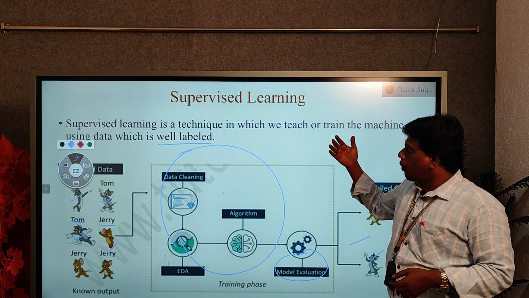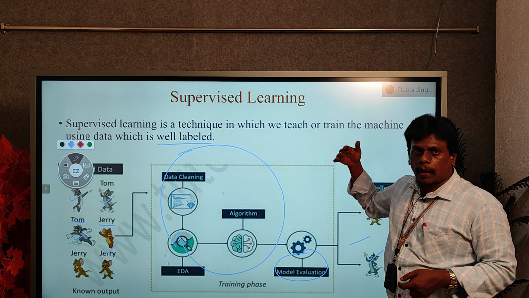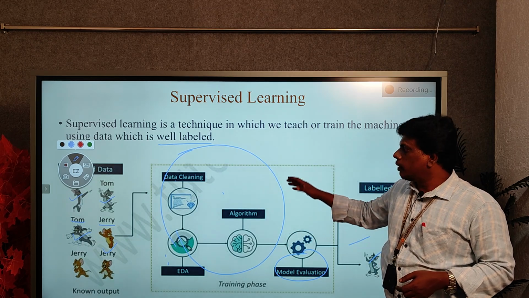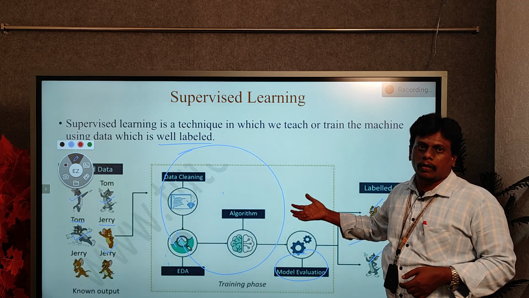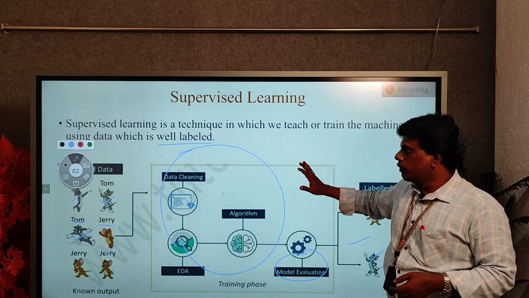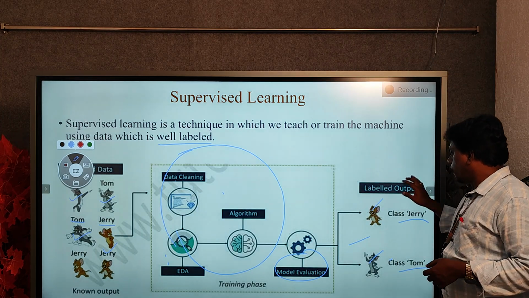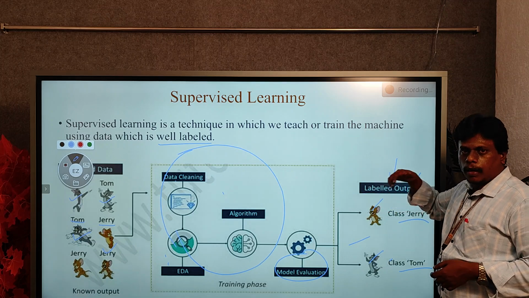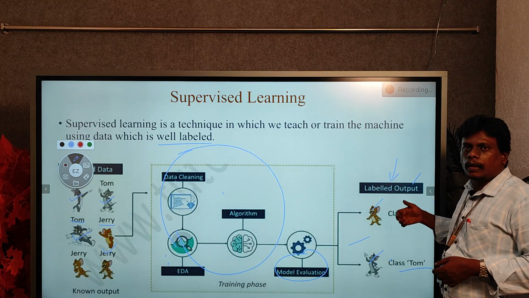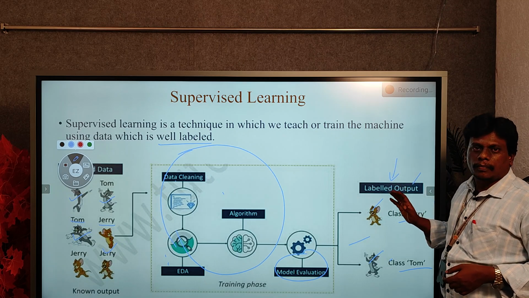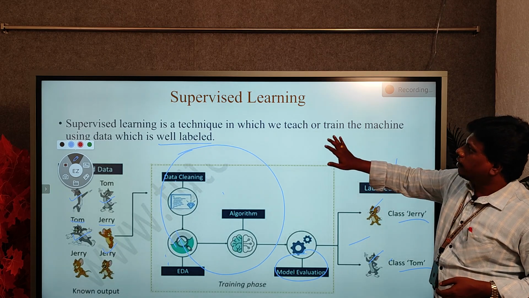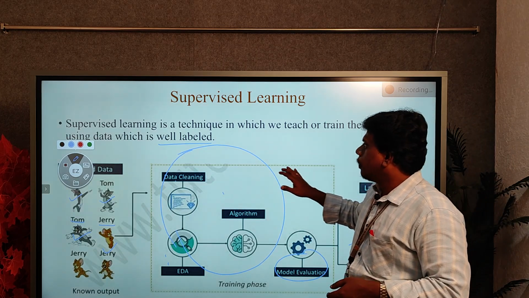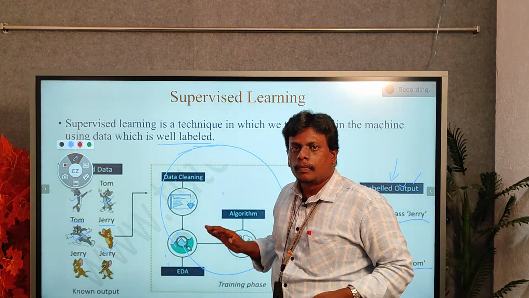There is a proper training, or there are proper guidelines for the data. This is the data we are giving for the training, so that the machine easily identifies what type of data you entered. So at the point of prediction, the machine can easily identify what type of data or what type of image you are giving for testing. This is called supervised learning. In supervised learning, we are always using labeled data.